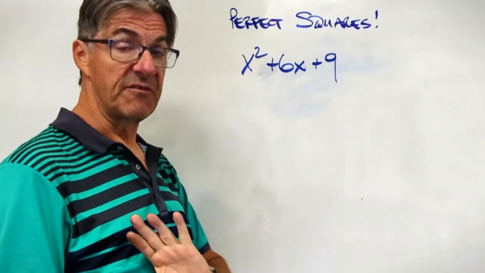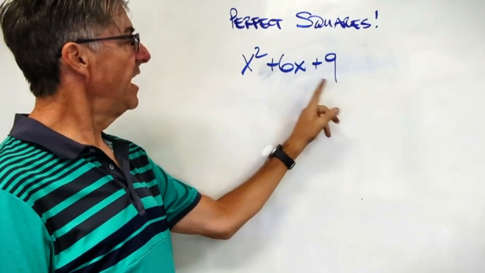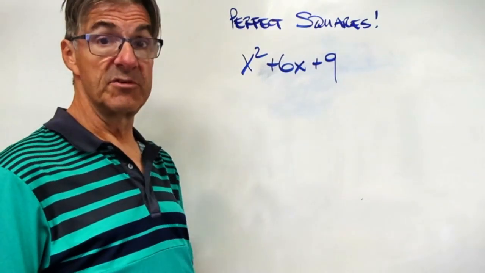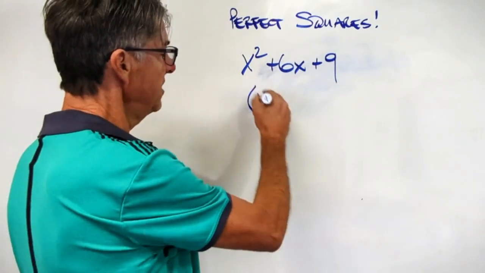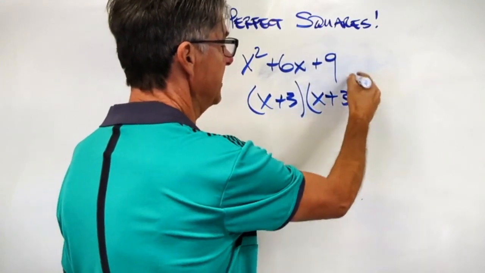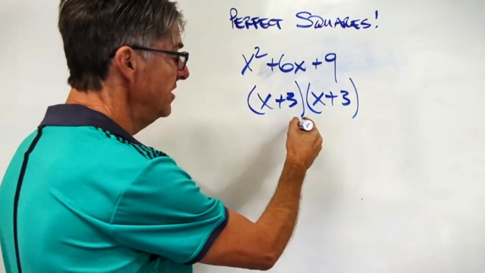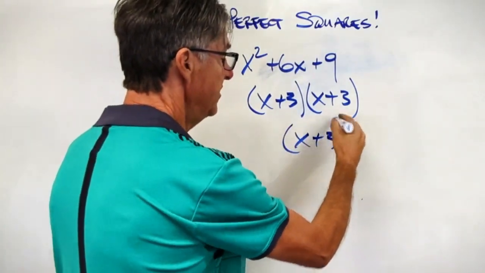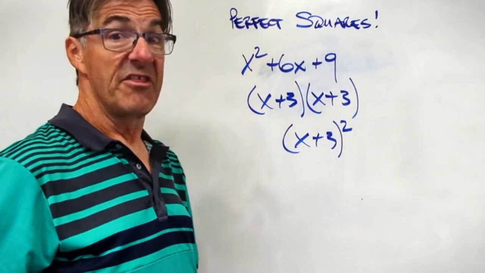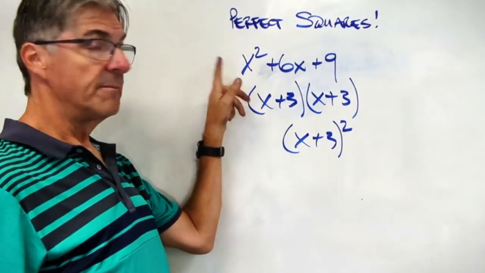Now let's just do this as a factoring problem. What 2 numbers multiply to 9 and add to 6? Those 2 numbers are 3. So we could write this one in factored form as x plus 3 times x plus 3. And we've factored it. Now we can simplify this one step further and write it as x plus 3 squared. Now that shows the perfect squareness of this expression.